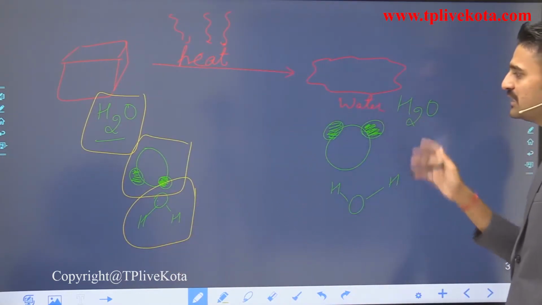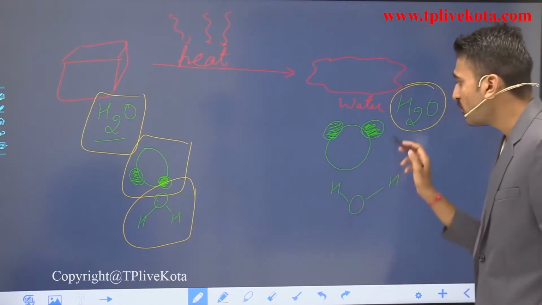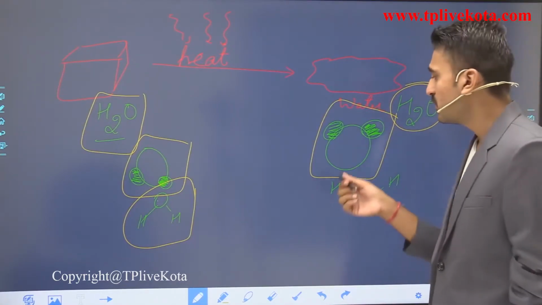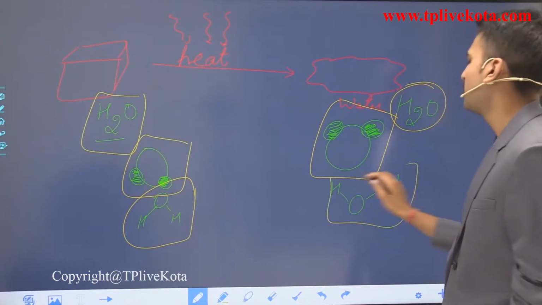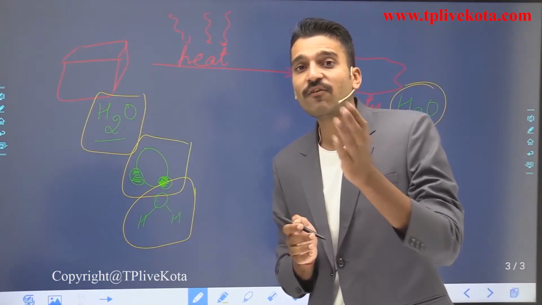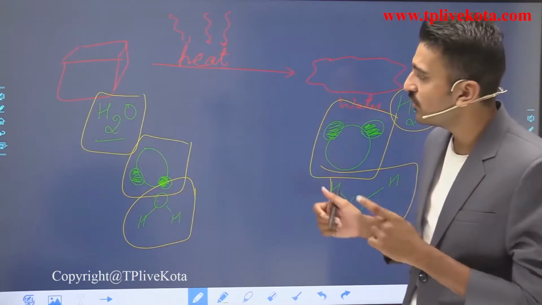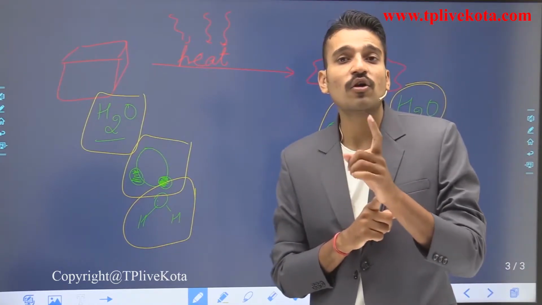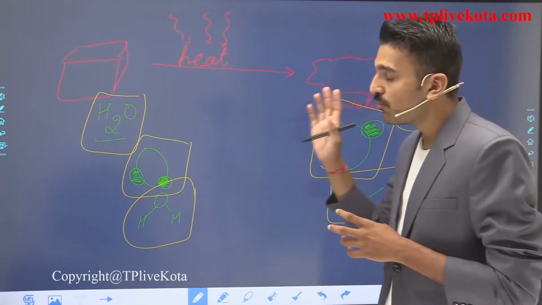After the change, what is the molecular formula? H2O. So nothing changes in here. How are its atoms arranged? Nothing has changed. One oxygen and two hydrogen atoms are there, or you can write it like this. So this is not a chemical change. This is a physical change, because the composition has not changed. Focus on my words. The composition has not changed.